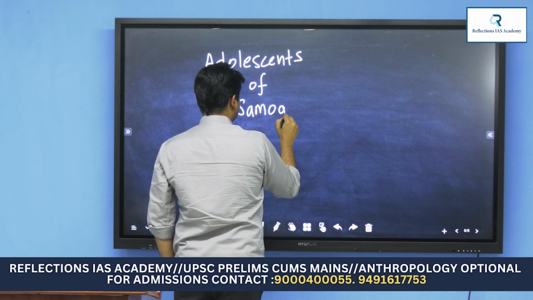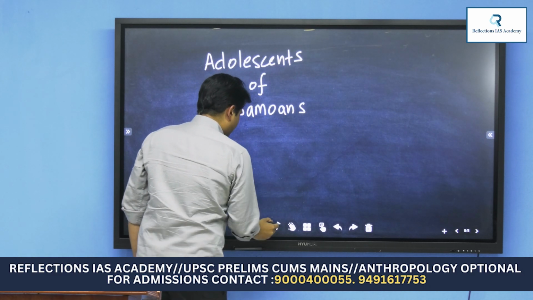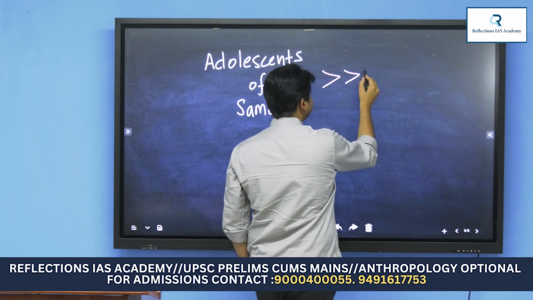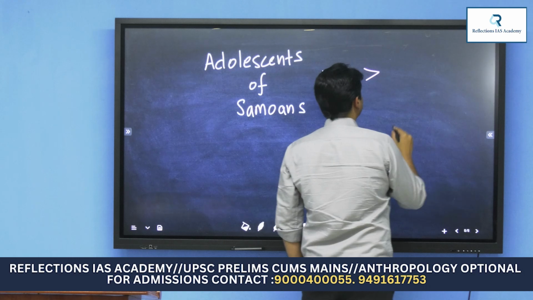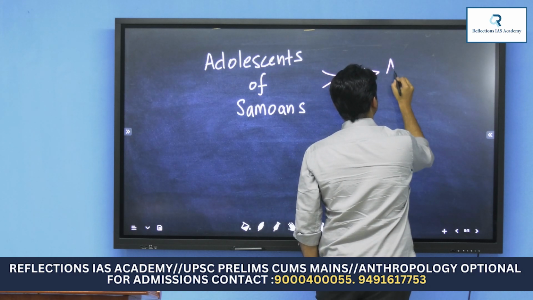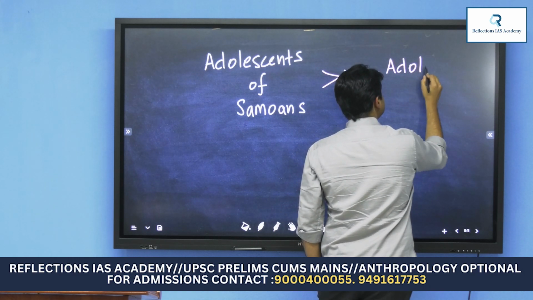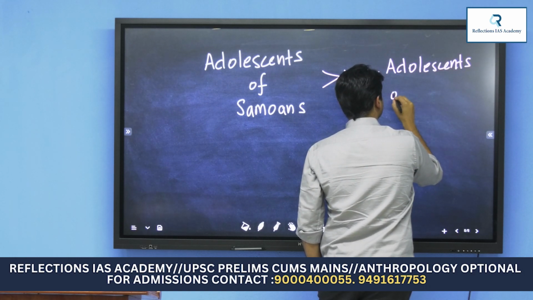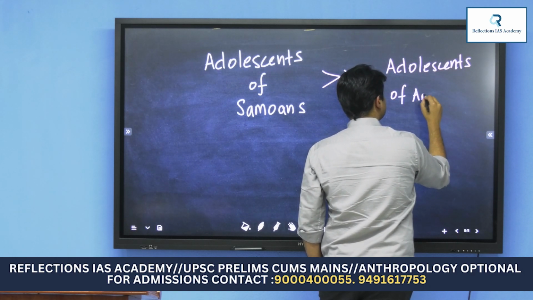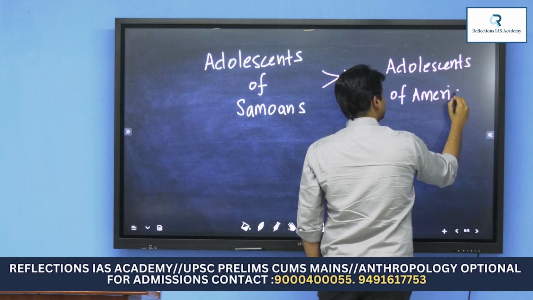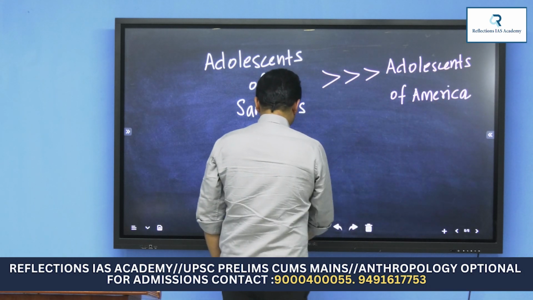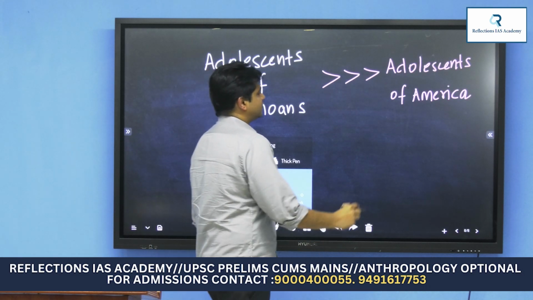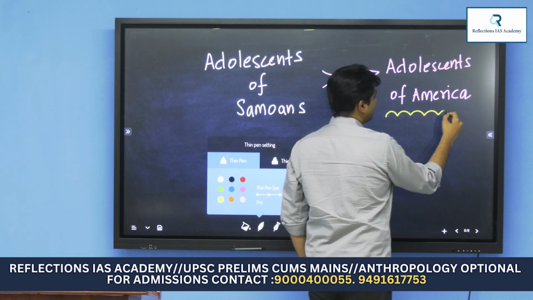are happier than adolescents of America, meaning teenagers of America. She was surprised because America is a very prosperous society. American society does not have any dearth of wealth, right?